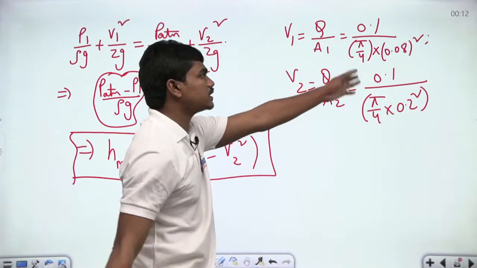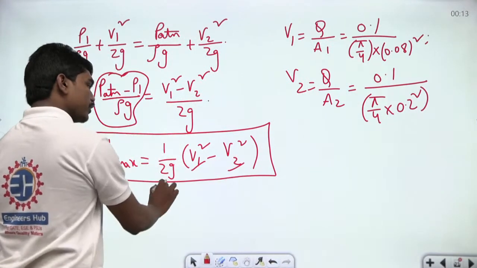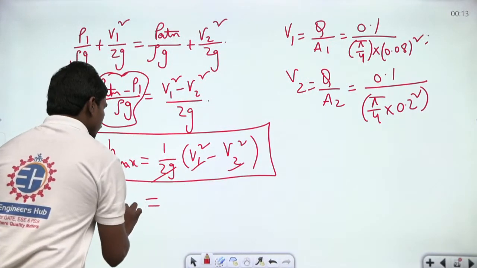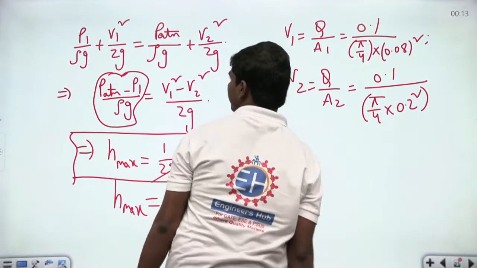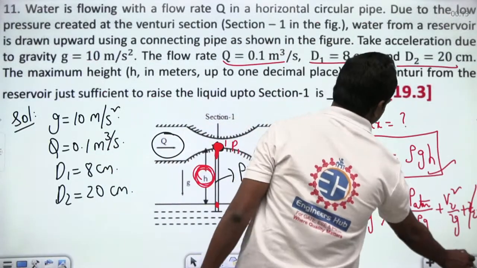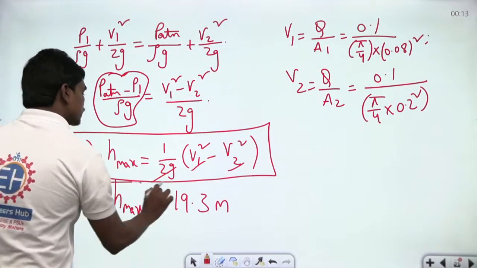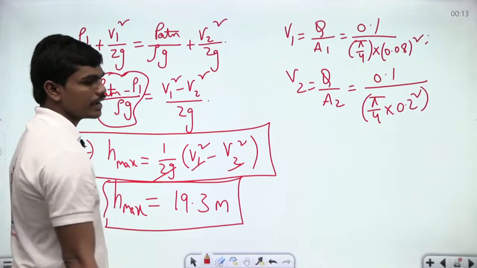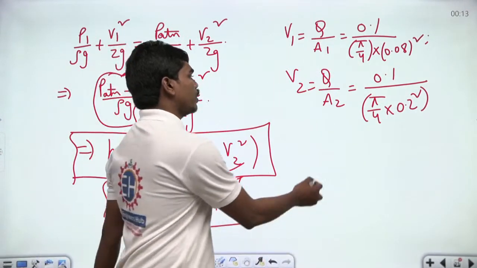So definitely these are just 2 numerical values, and if you calculate, you will get what is V1 and what is V2, and G is equal to 10. So finally, if you substitute, you will get 19.3 something. Okay, 19.3, yeah, 19.3. This is what we got generally when we calculated. So H max is 19.3 meters. Okay, these are 2 simple equations that you can perform always. If you want, I can perform for you.